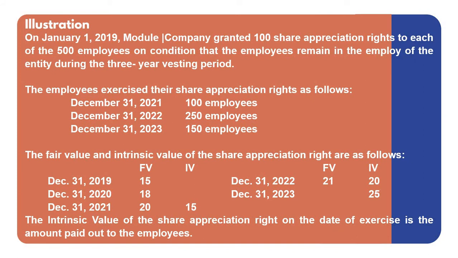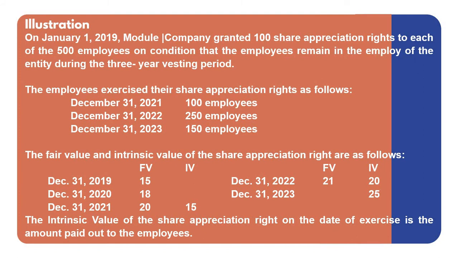Now let's have another illustration. On January 1, 2019, Module Company granted 100 share appreciation rights to each of the 500 employees on condition that the employees remain in the employ of the entity during the 3-year vesting period. The employees exercised their share appreciation rights as follows: December 31, 2021, 100 employees; December 31, 2022, 250 employees; December 31, 2023, 150 employees.